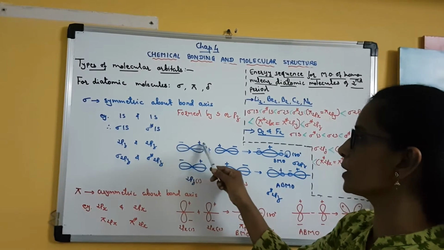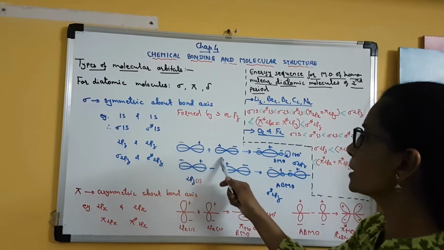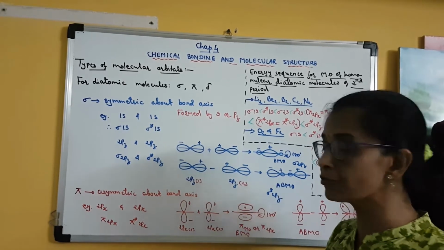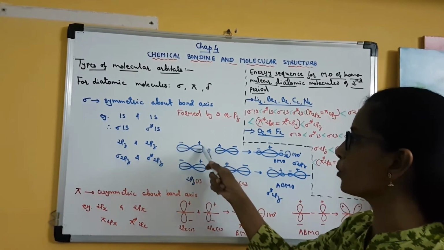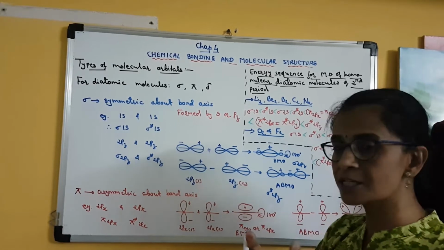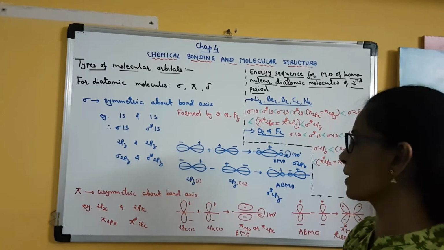Here the positive and negative signs are the signs of the wave function. Clear? When the atomic orbitals face each other, as we have studied before, their positive lobes must face each other, and this is called head-on overlap or axial overlap. It is always maximum overlap.